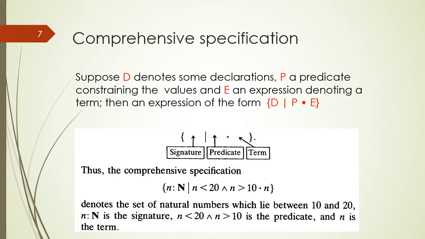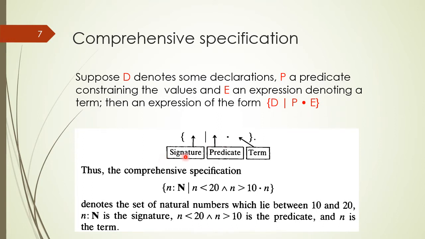Sets can be defined using set comprehension specification in Z. Suppose we have a comprehension specification given here, where D denotes some declaration, P represents a predicate which is actually a constraint on the domain set, and E is an expression denoting a term.